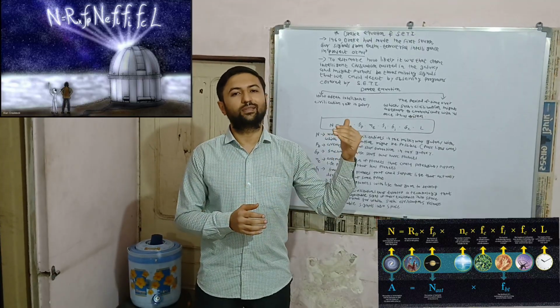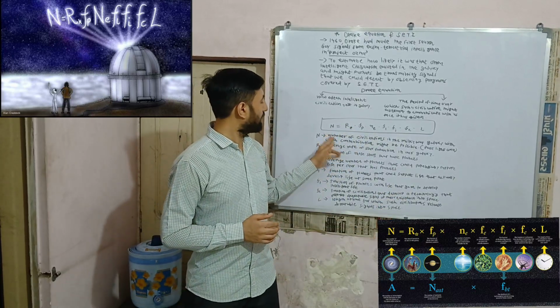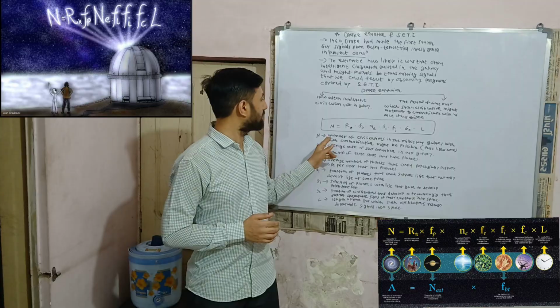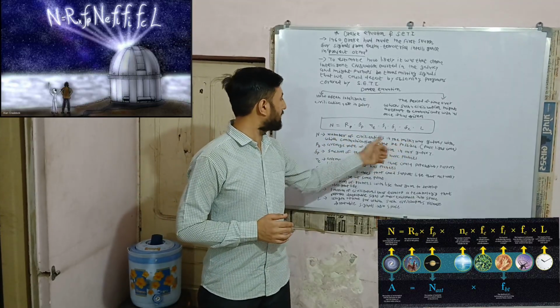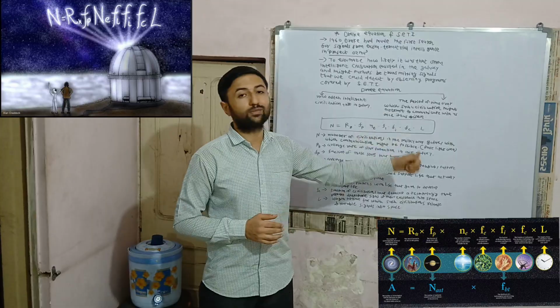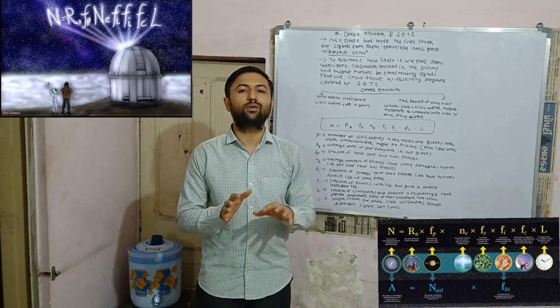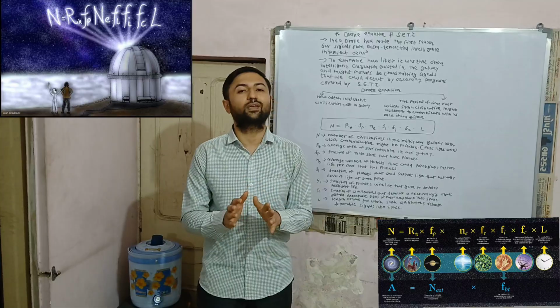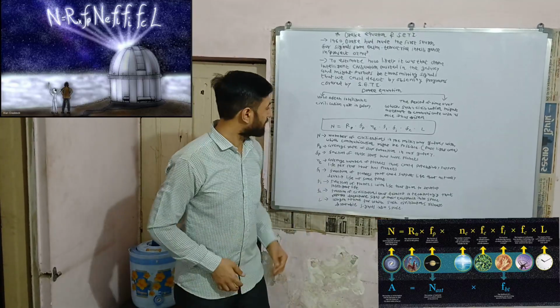So N tells the number of civilizations in the Milky Way galaxy with which communication might be possible. There are many civilizations, but we are talking about civilizations with which we can have communication by some means.